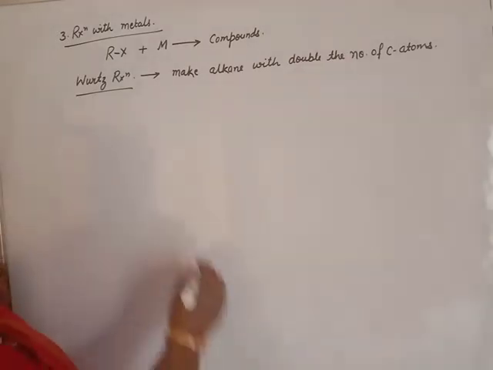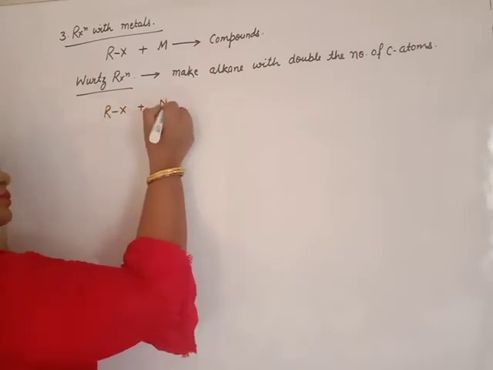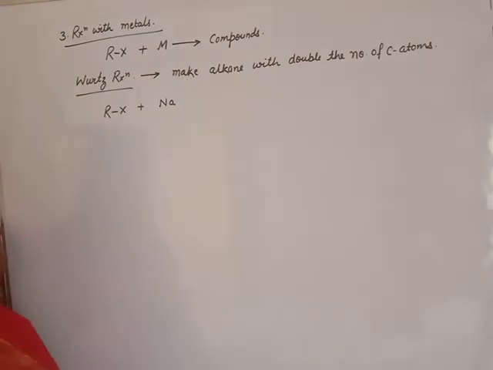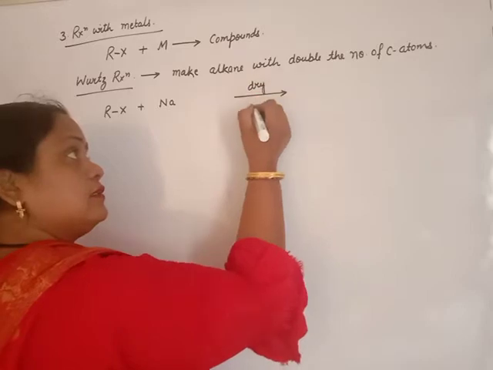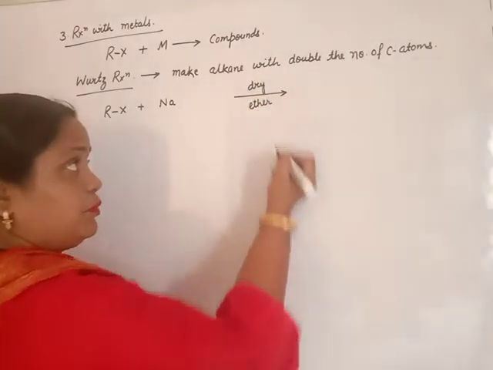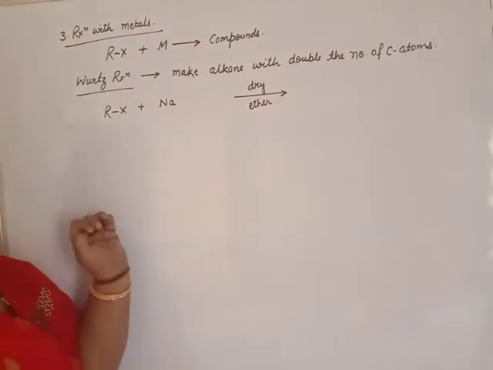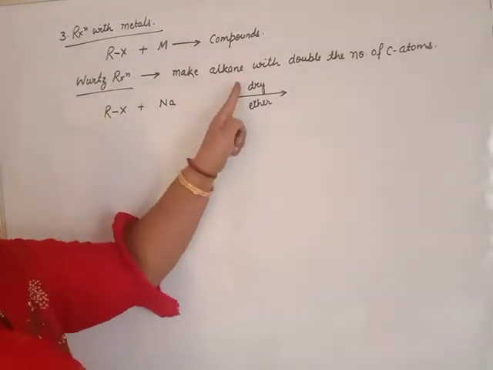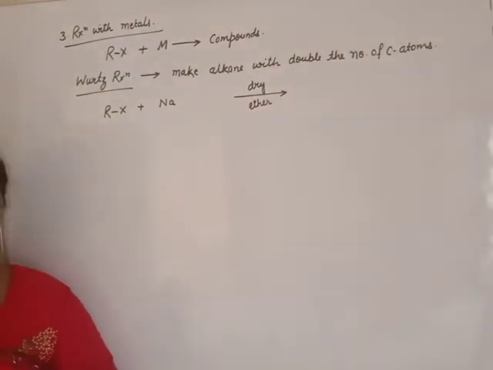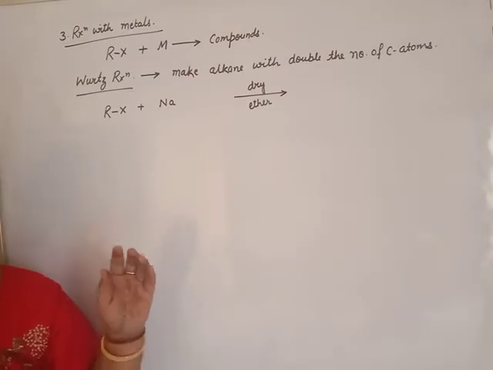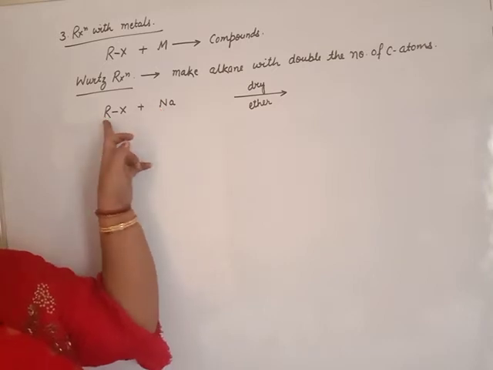Beta, Wood's reaction is when haloalkane is treated with sodium in presence of dry ether. Because if there is moisture or water, sodium reacts with moisture to catch fire and our reaction will be wasted. So dry ether is a necessary condition, because in presence of dry ether moisture is removed, oxygen is removed. So sodium is only and only for the reaction with haloalkane.